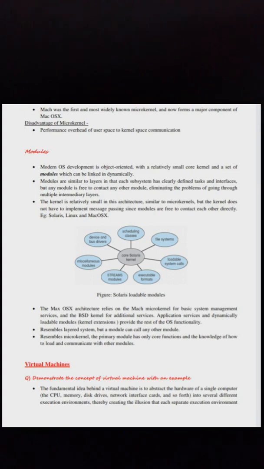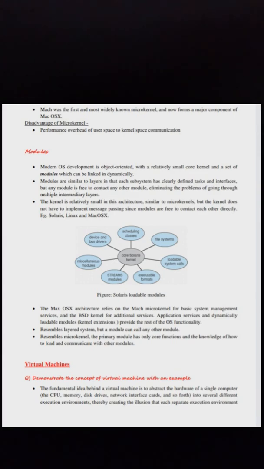The kernel is relatively small in this architecture, similar to microkernels, but this kernel does not have to implement message passing since modules are free to contact each other directly. Example: Solaris, Linux and Mac OS X.